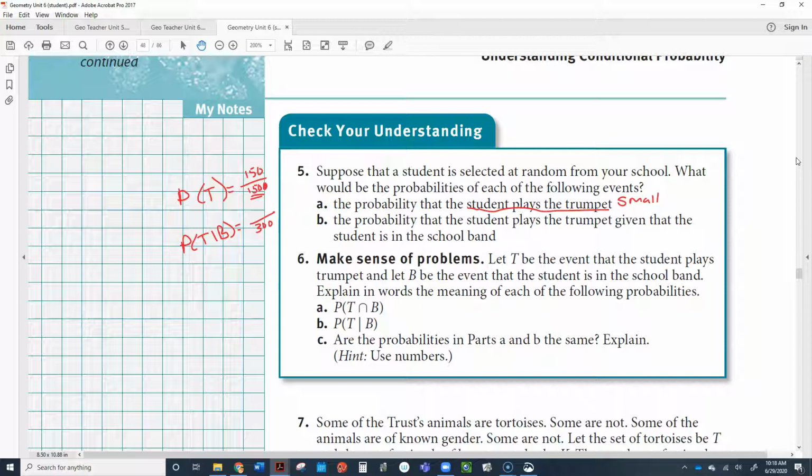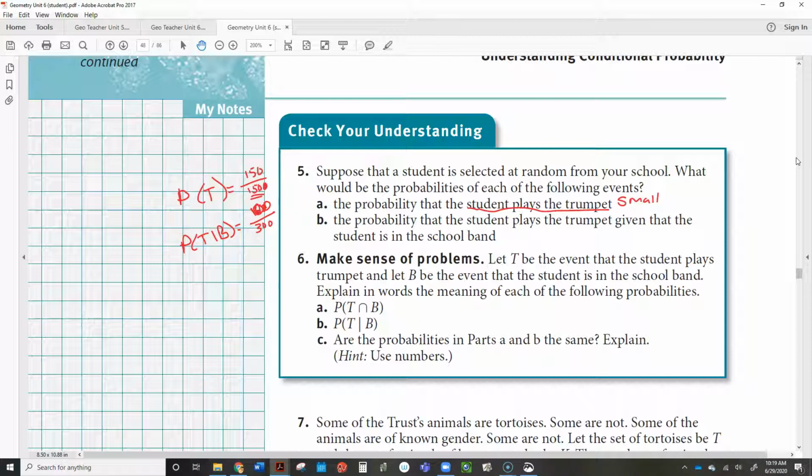So if you still take those trumpet players, 150, and they could be a trumpet player that's not in the band. That's one of the questions that we have to ask on number 6. But even if, let's just say some of those trumpet players are not in the band, we still have a bigger proportion because we're only considering the band members.